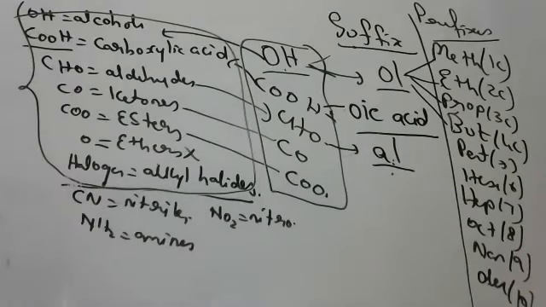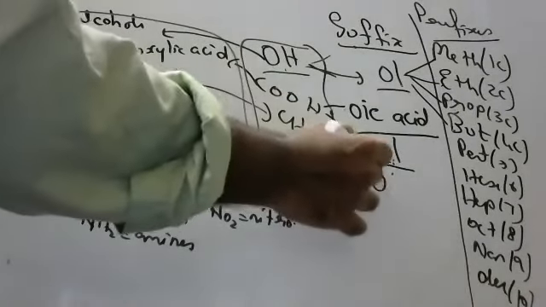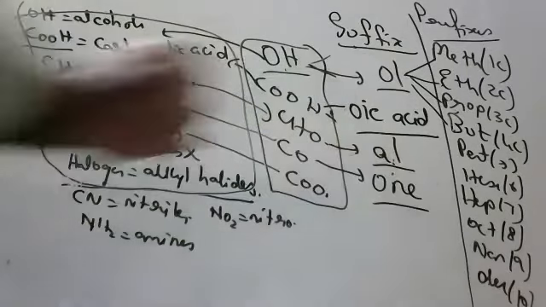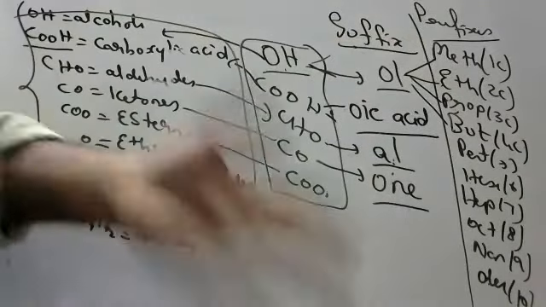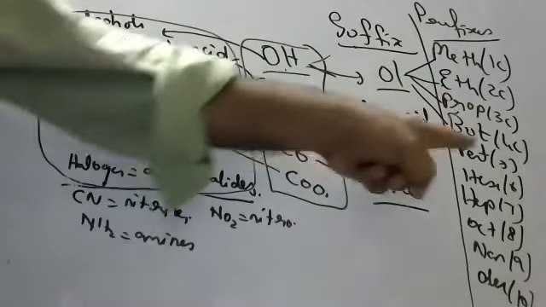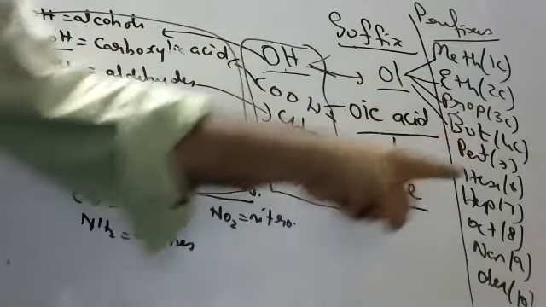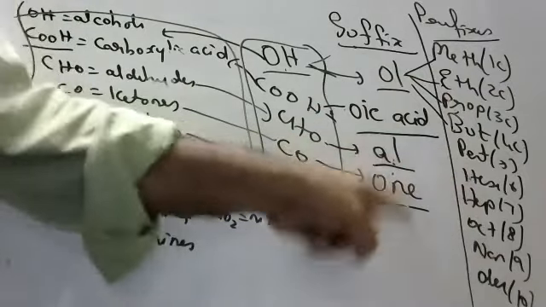And ketones. Ketone suffix is one. Don't say won, it is one. Methanone and ethanone are not possible, children. Why not possible? I'll say in the later sections. Propanone, butanone, pentanone, hexanone, heptanone, octanone, nonanone, decanone.